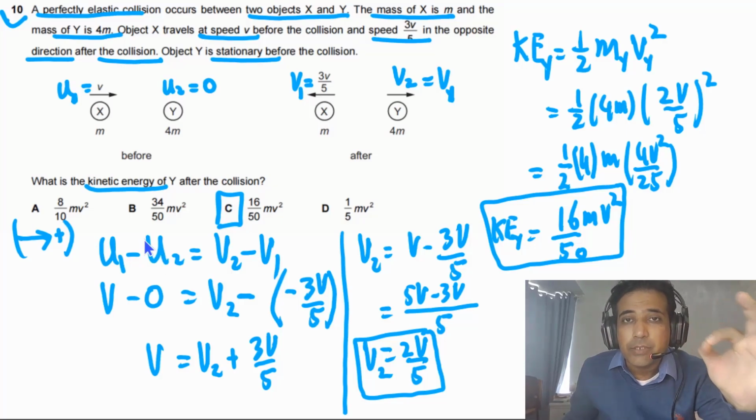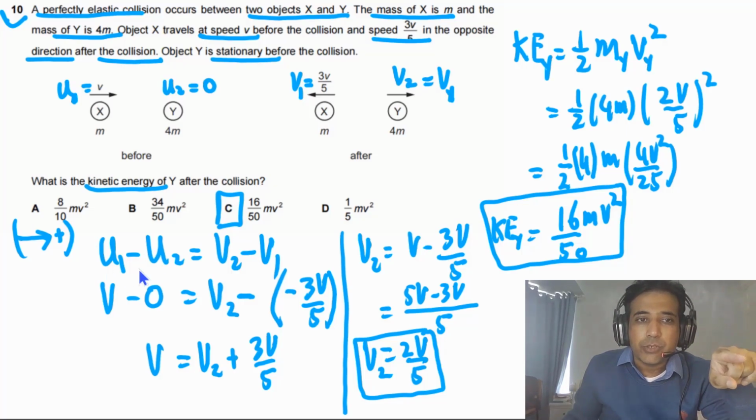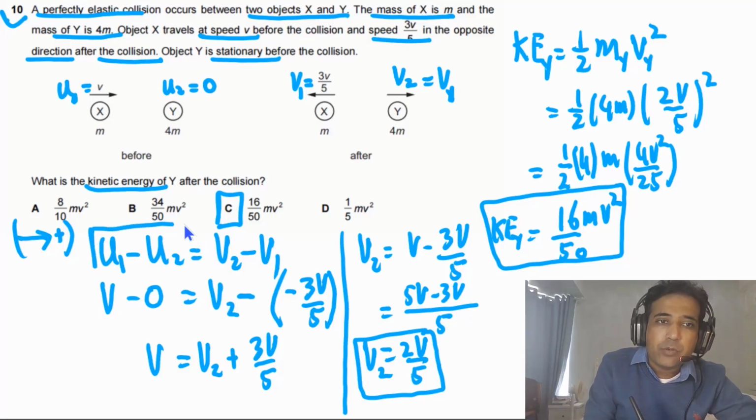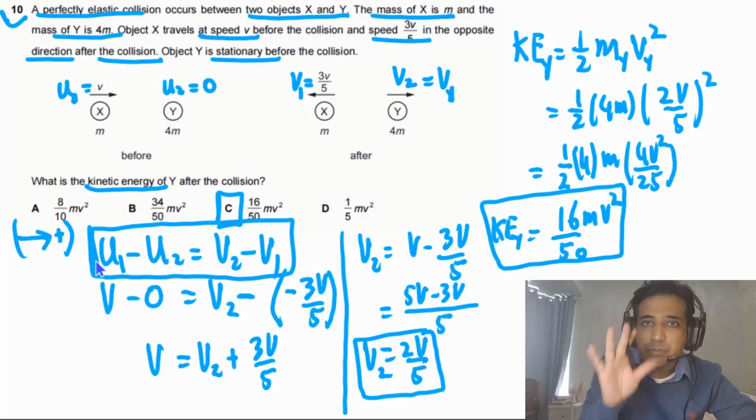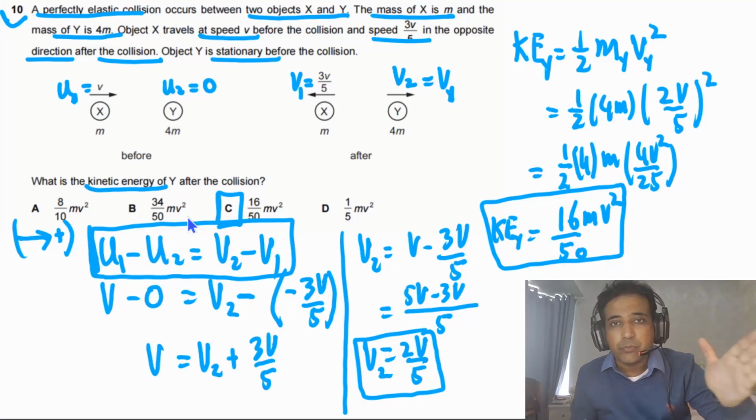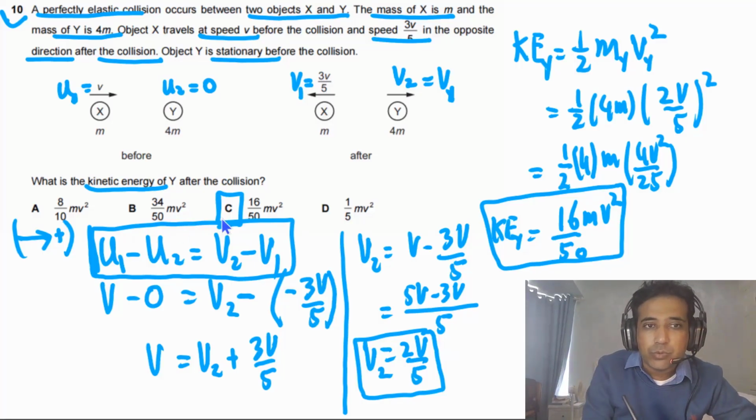It is a very good technique when it is a perfectly elastic collision, and simply you can use this formula. And if the objects are moving in the opposite direction, meaning moving to the left, you can take that velocity as negative, and always you can use this formula for perfectly elastic collisions. What you need to do is simply change the sign if the object is moving to the left. If moving to the right, you take positive. Moving to the left, negative, because this formula is based on all the objects moving to the right, so that's the reason you can use this one in this form.